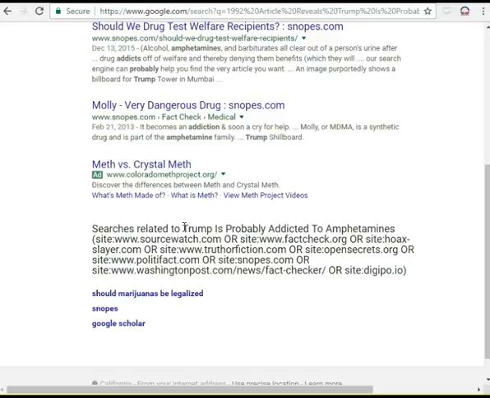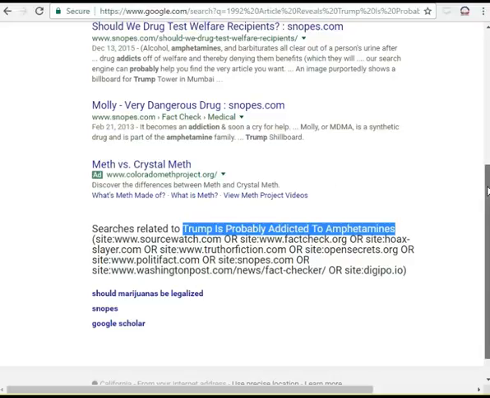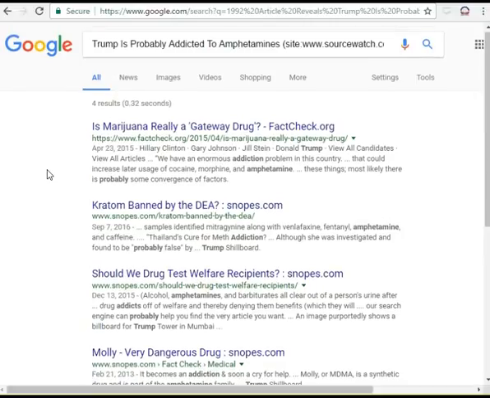We're looking for Trump probably addicted to amphetamines. And then we're looking for those words on any of these sites, SourceWatch, FactCheck, Hoax Slayer, Snopes. I'm not finding it. It doesn't prove anything, but it's an indication at least that perhaps this has not been debunked in any obvious way.